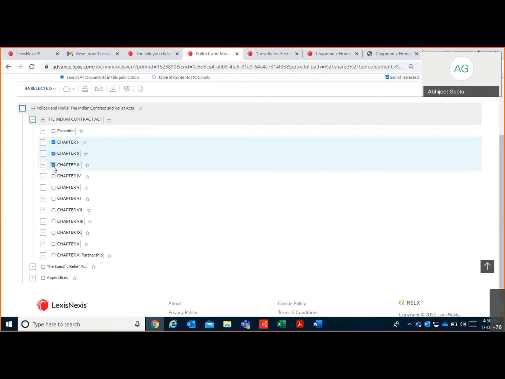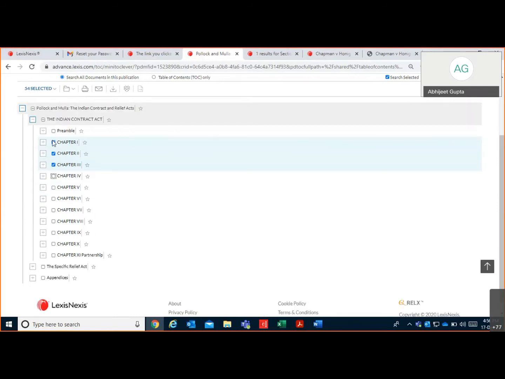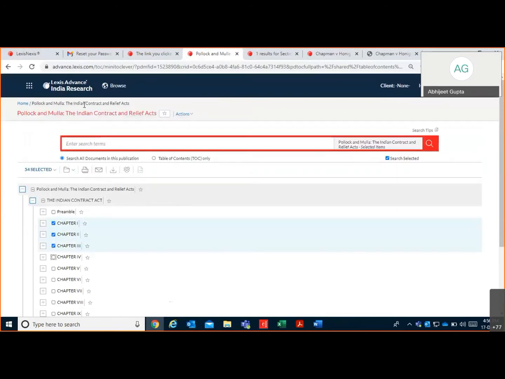And when you select chapter number 3, it went up to 54 documents selected. When you click chapter number 4, it exceeds 100 documents. So that means in one stretch, it will download from chapter number 1 to chapter number 3. All right. Now go back.